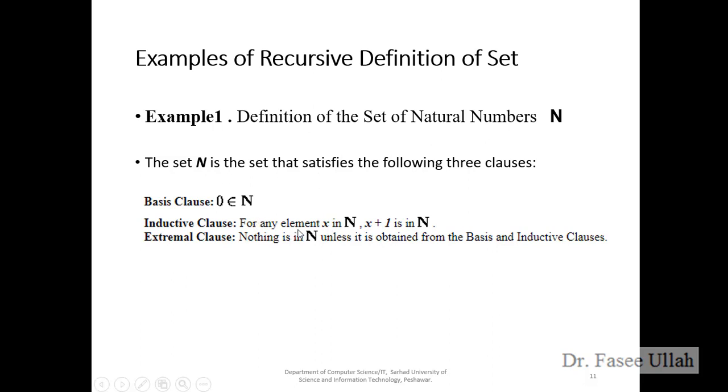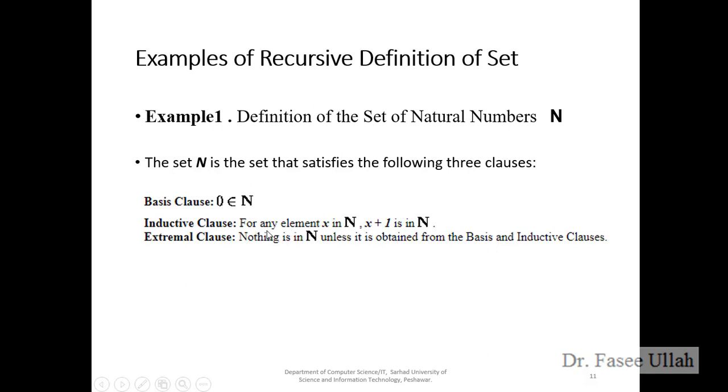So here the inductive clause says: any element x belonging to N, meaning x can be any number, 0 to a million, a trillion, 0 to 100, 0 to 1000, is also a natural number.